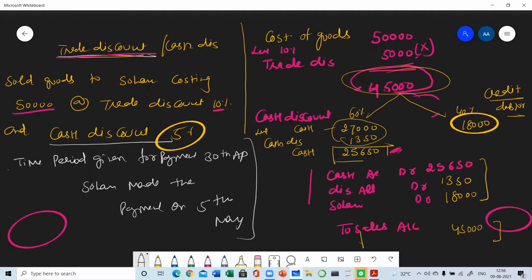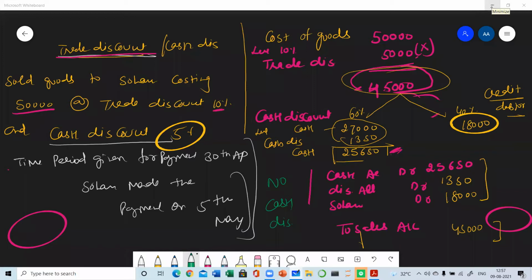Yes, I'm waiting for your answer. Sohan made the payment on 5th May. Yes, Mridul. Unmute yourself, Mridul. Ma'am, the cash discount will be removed. Very good. Yes, there will be no cash discount. Could you please explain why? Yes, why? Yes, Mridul. Unmute yourself. Ma'am, because he had delayed the payment.